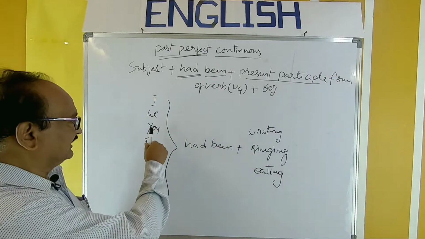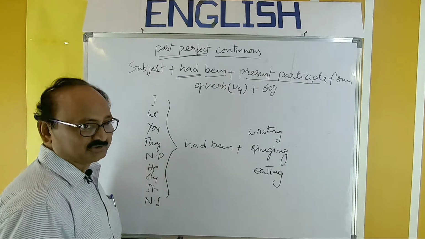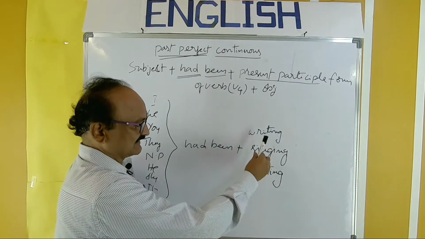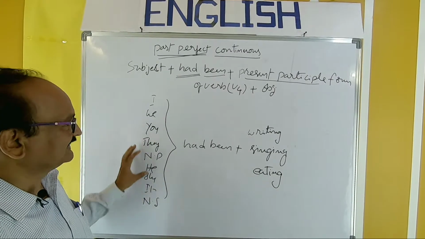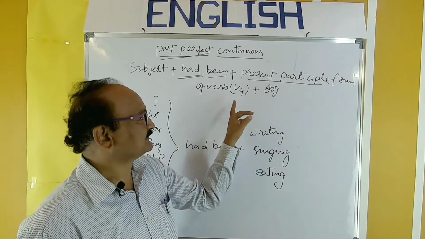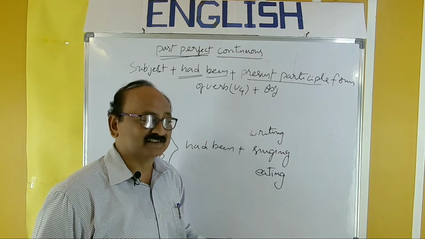All the persons and numbers take had been and different verbs. So subject plus had been plus present participle form of verb. Writing, singing, eating. So practice this.